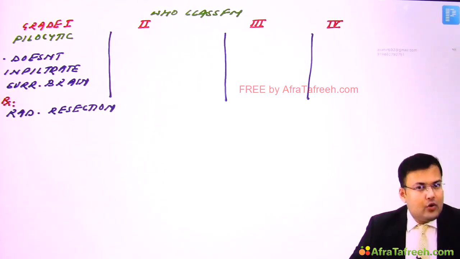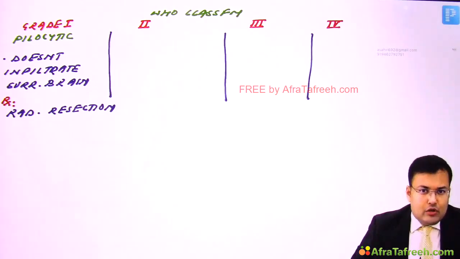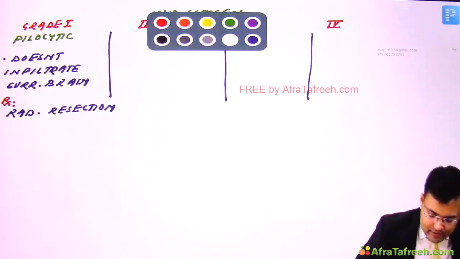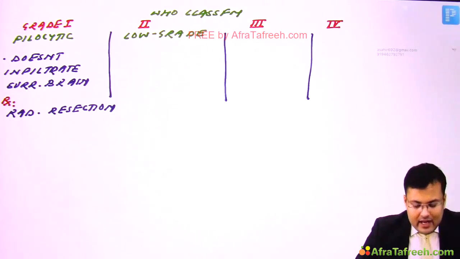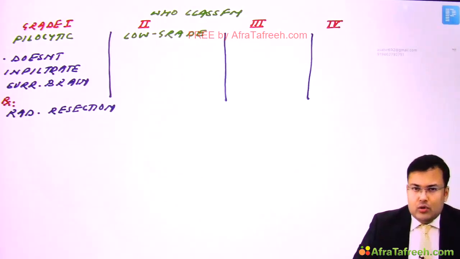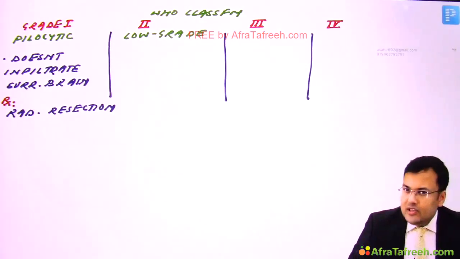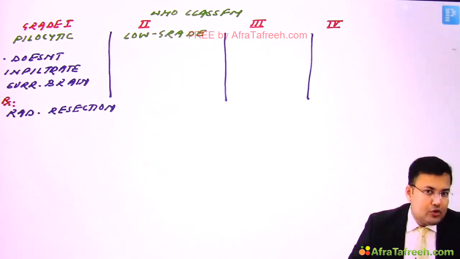Simple. Now grade 2 astrocytoma is also known as low grade astrocytoma. So what is the other name? It is also known as low grade astrocytoma, right? And grade 2 or low grade astrocytoma, this is generally seen in children and in young adults. And what is the most common presentation here?